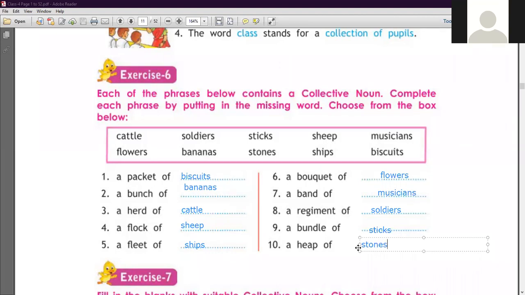Dear student, so this is the exercise related to a collective noun. So you have to write a single word. Okay, so here: a packet of biscuits, a bunch of bananas, a herd of cattle, a flock of sheep, a fleet of ships. Number 6, a bouquet of flowers, a band of musicians, a regiment of soldiers, a bundle of sticks, a heap of stones. So student, you have to learn this exercise, and write it down in your notebook.